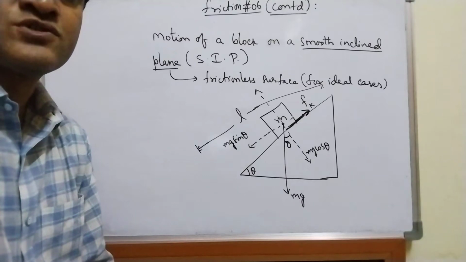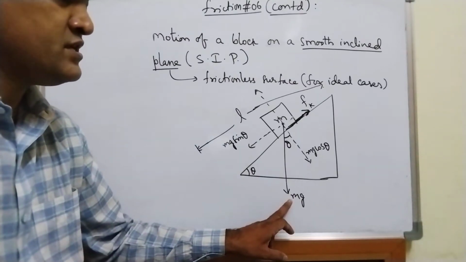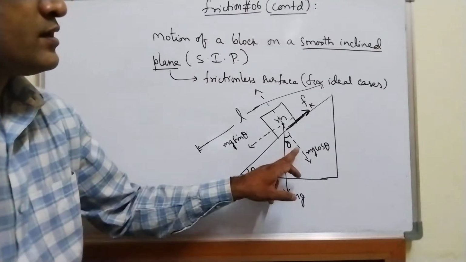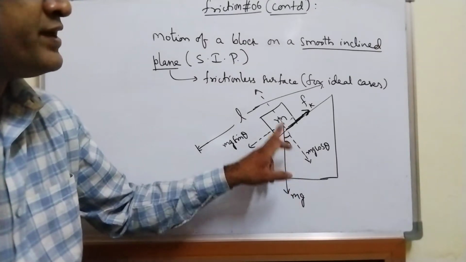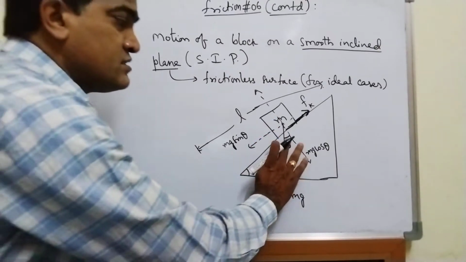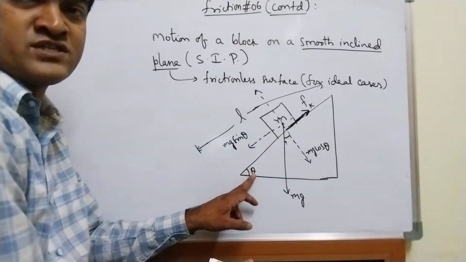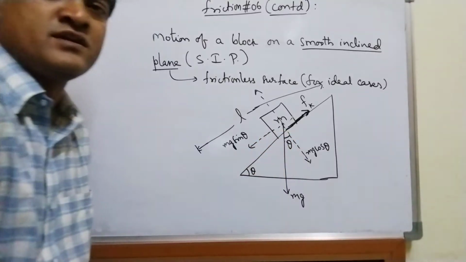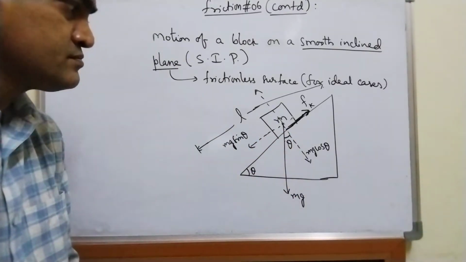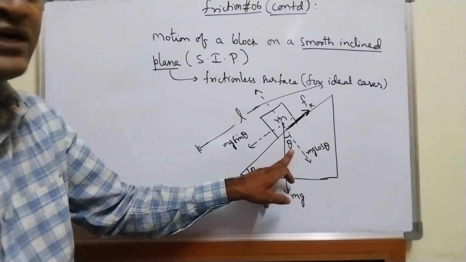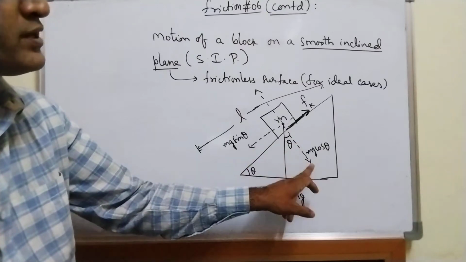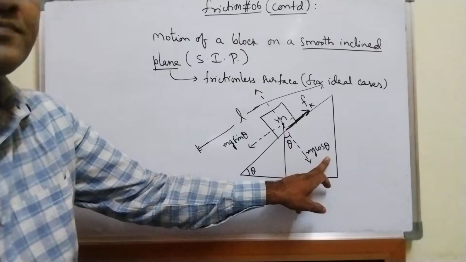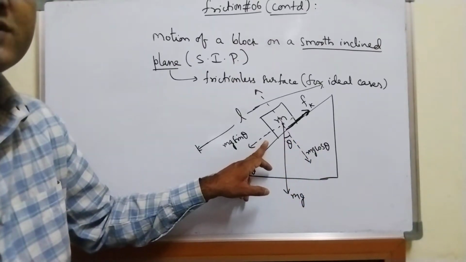And we have discussed so many times, whenever mg is weight, if it is resolved into two components, the component of weight touching the angle, if this angle is taken as theta, gives cos, and the other component will be sine.